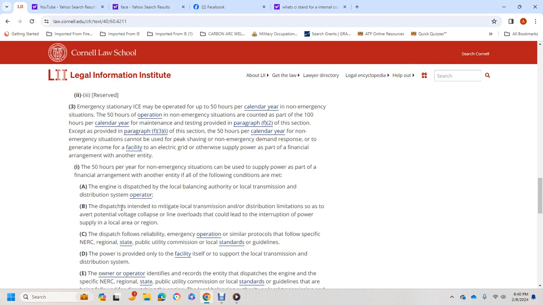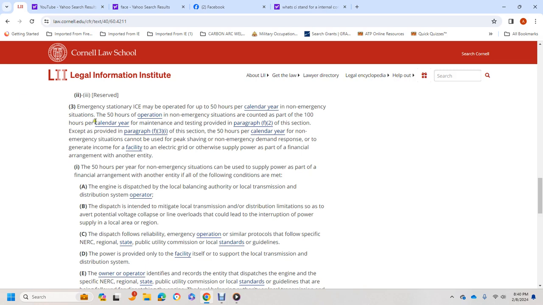The engine is dispatched by the local balancing authority or local transmission and distribution system operator. The dispatch is intended to mitigate local transmission and distribution limitations so as to avert potential voltage collapse or line overloads that could lead to the interruption of power supply in a local area or region.